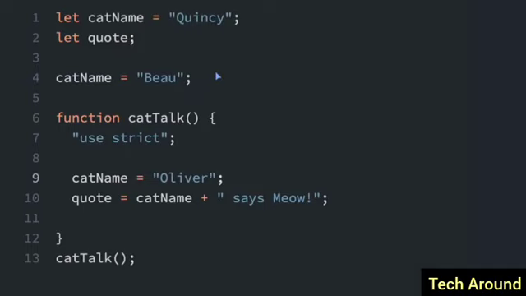This is one of a few reasons that many people only use let and const and never use var to declare variables. Another thing in this code you can see is "use strict". This enables strict mode, which catches common coding mistakes and unsafe actions. A lot of people will use strict at the top of a full JavaScript file, or maybe just in a function, to catch coding mistakes, such as if you create a variable and don't declare it with var, let, or const.